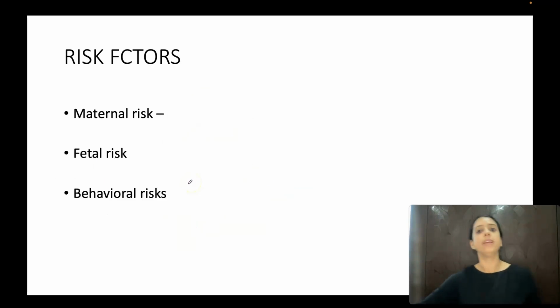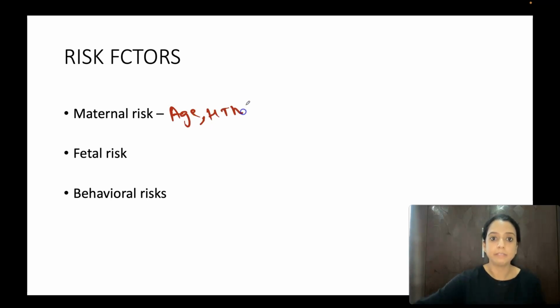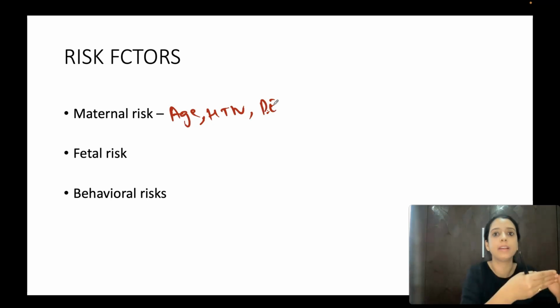Okay? What are the risk factors? You can divide risk factors into maternal, fetal and behavioral. Maternal risk factors are high age, if the mother is hypertensive, if the mother has preeclampsia. In preeclampsia, the second wave of invasion does not happen, the invasion inside the spiral arterioles.